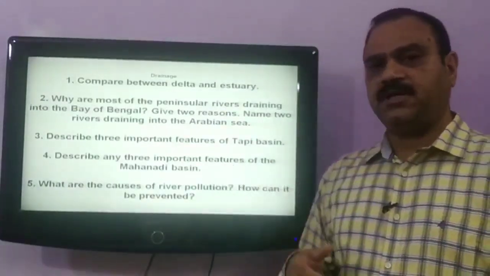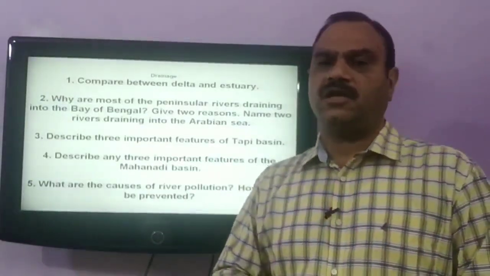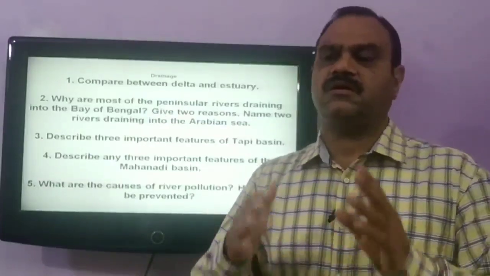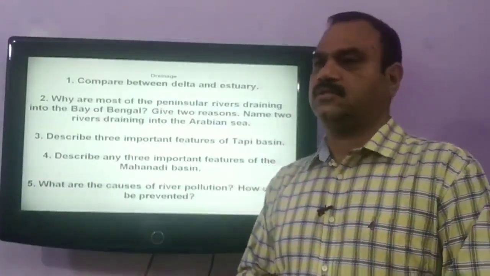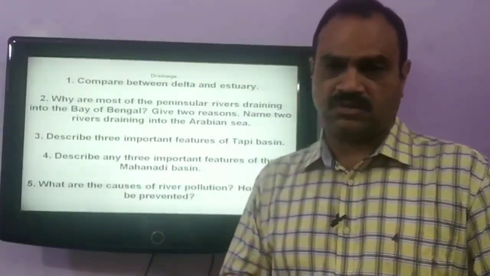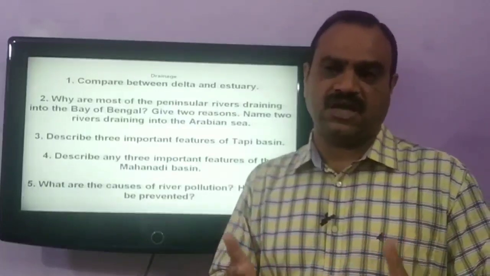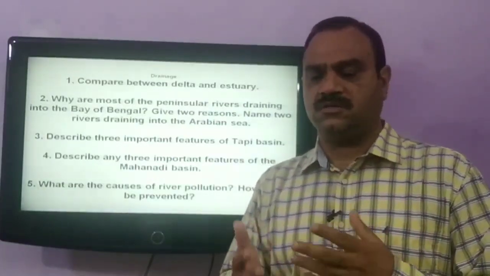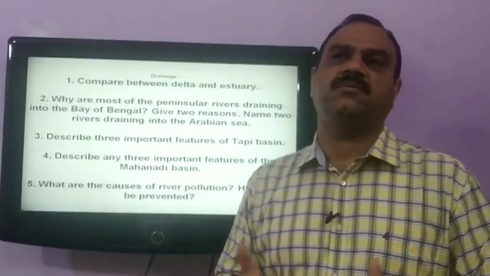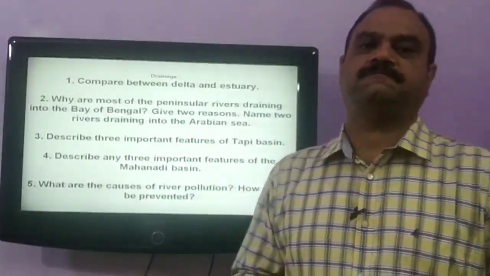River Tapi moves in a rift valley parallel to River Narmada, but it is shorter in length. The drainage area of River Tapi covers Madhya Pradesh, Maharashtra and Gujarat.